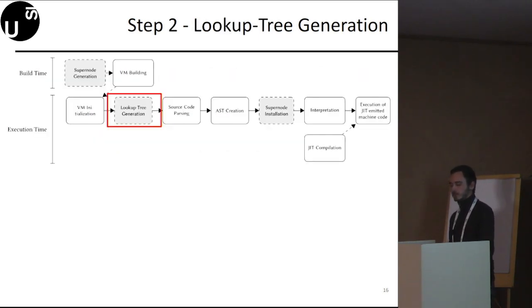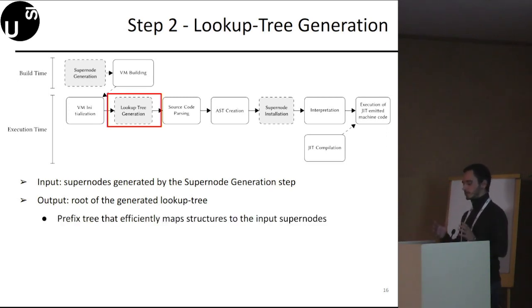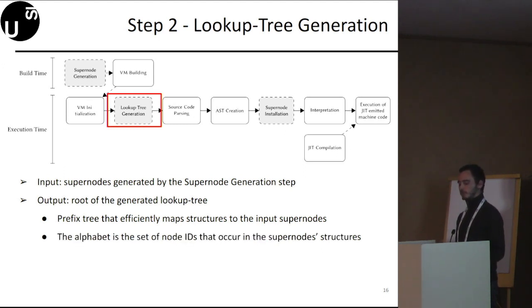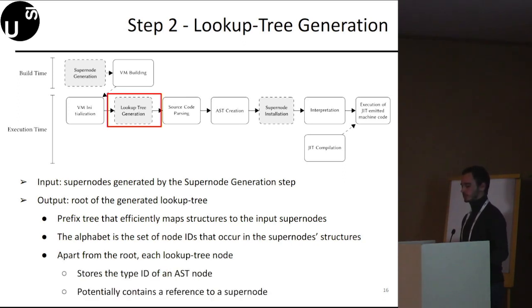The second step of our technique is the lookup tree generation. The lookup tree generation takes as input the supernodes generated by the previous step, the supernode generation step, and returns as output the root of the generated lookup tree. The lookup tree is a prefix tree that efficiently maps structures to input supernodes. In practice, the alphabet of this prefix tree is the set of node IDs that occurs in the supernode structures. Apart from the root, each lookup tree node contains the type ID of an AST node and potentially a reference to a supernode.